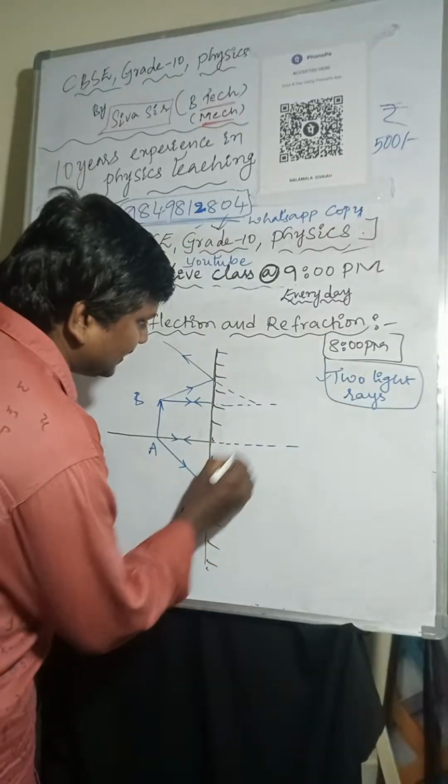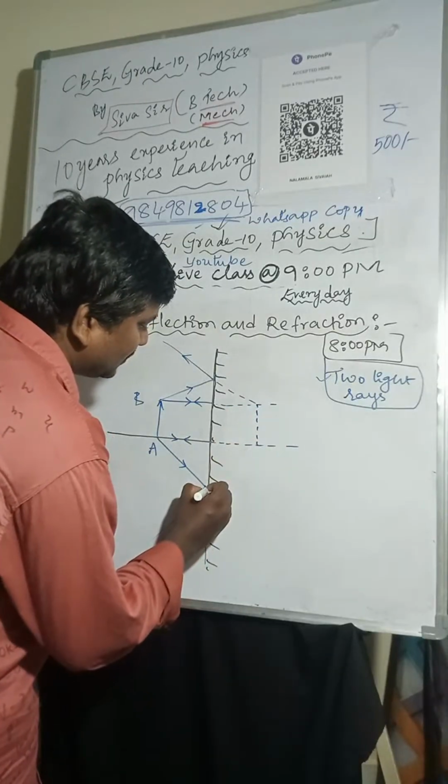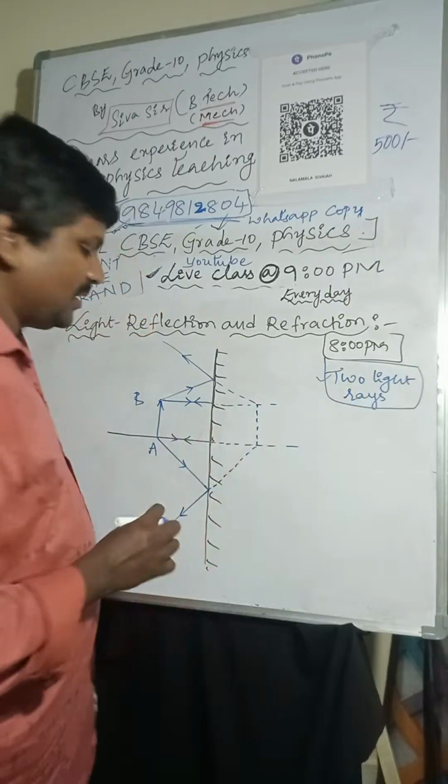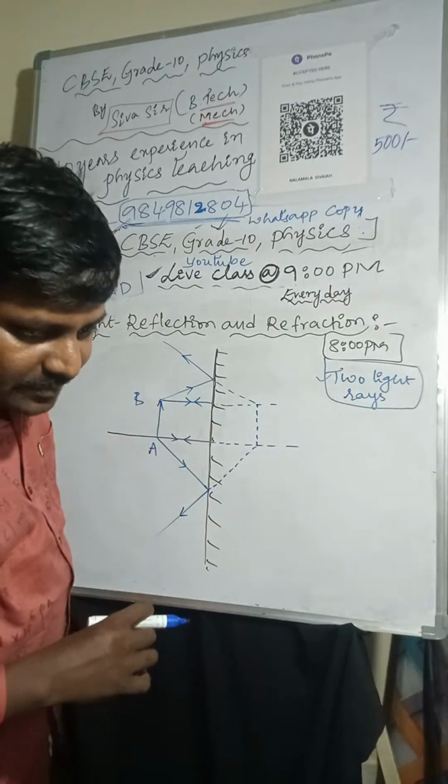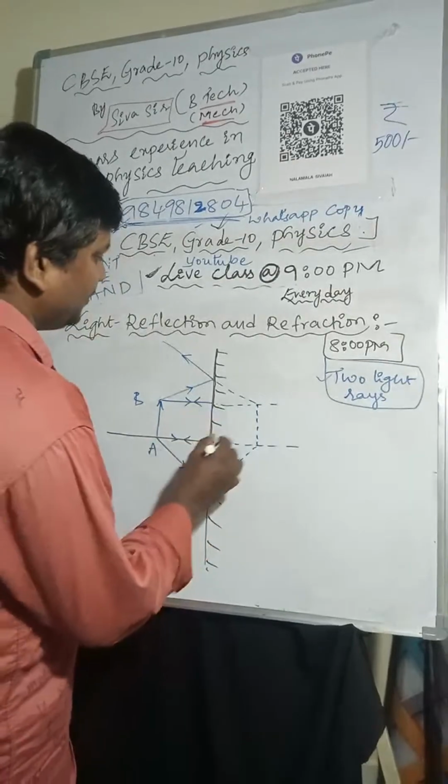So I am extending this light ray, and here the image will form. We are extending this, so here a virtual image will form. A virtual image will form, right?